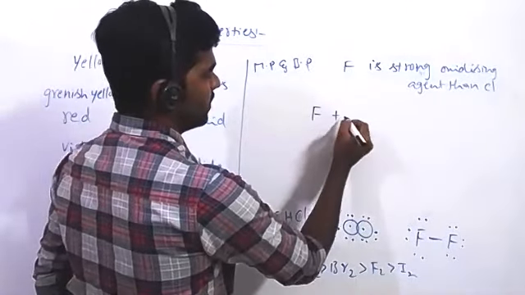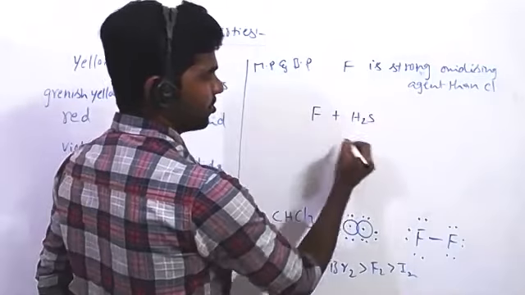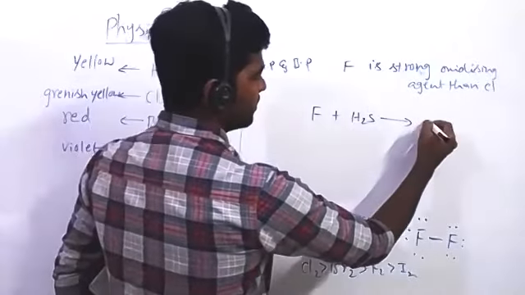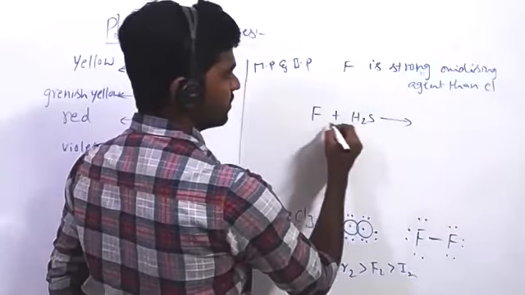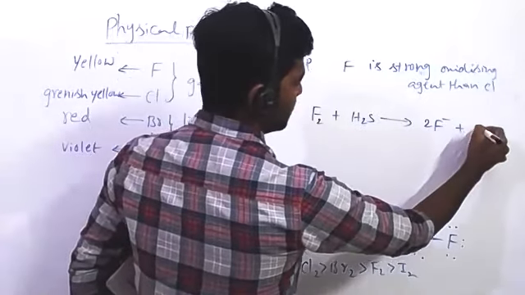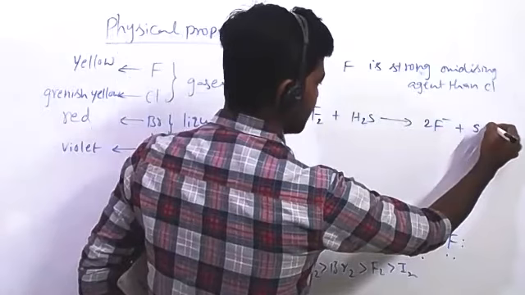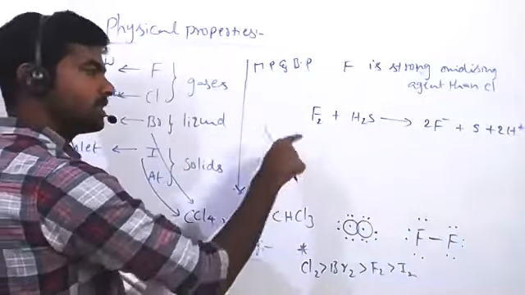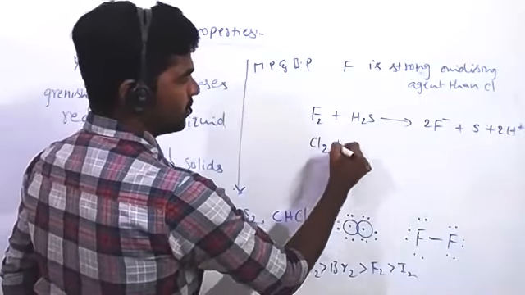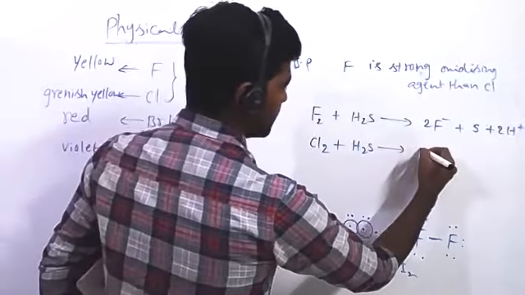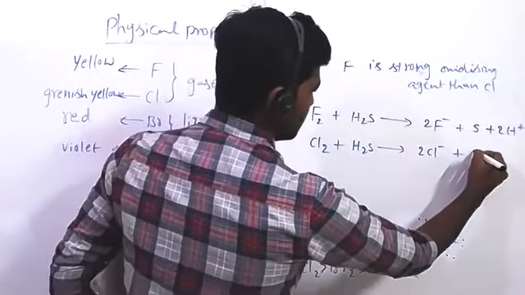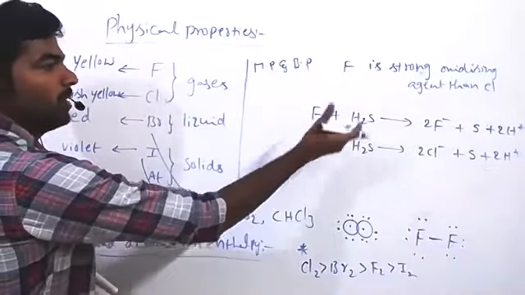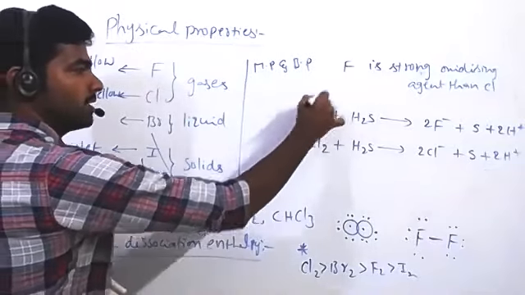Here, suppose I take H2S. Fluorine acts as a good oxidizing reagent, so F2 becomes 2F minus, and H2S gives molecular sulfur and 2H plus. So here fluorine is acting as a good oxidizing reagent. Same, take chlorine also: Cl2 and H2S. Here also the same process happens, giving 2Cl minus, S and 2H plus. But fluorine has more ability to gain electrons, and in this reaction fluorine is acting as a strong oxidizing reagent.